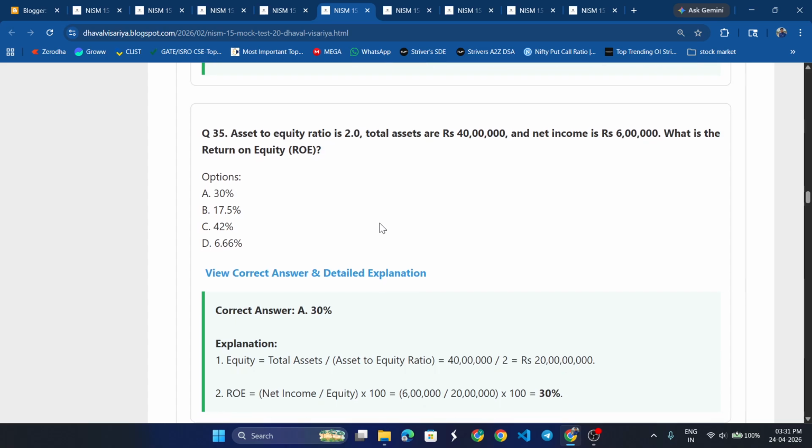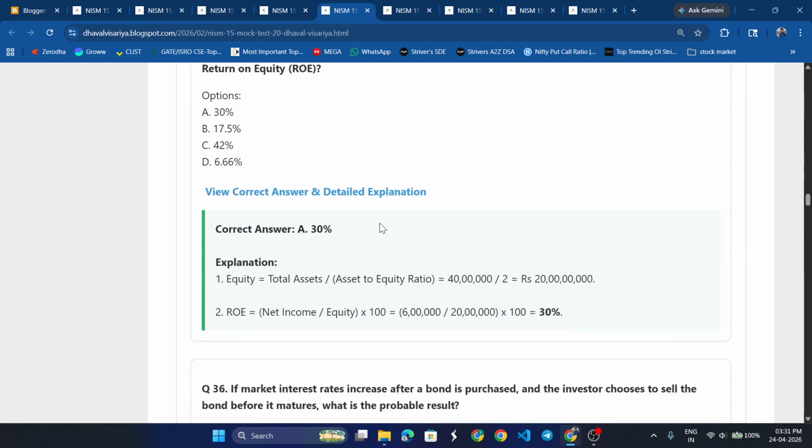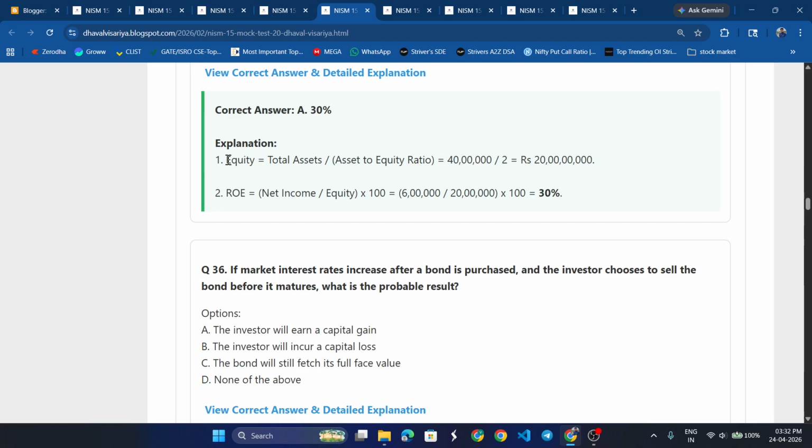Asset to equity ratio is 2. Total assets are 40 lakhs and net income is 6 lakhs. What is the return on equity? It would be 30%. Using this formula we can get equity, and using this formula we can get ROE in percentage.